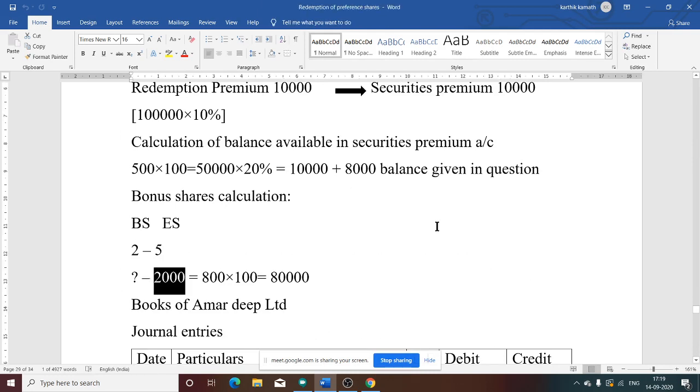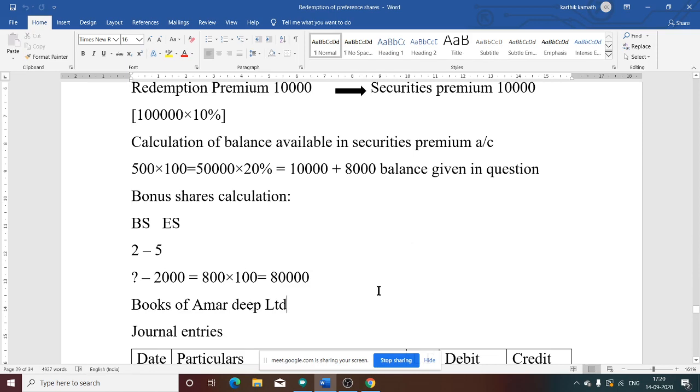For 5 shares, 2 bonus shares are given. For 2000 shares, how much? Cross multiplication: 2000 into 2 divided by 5 is 800. 800 into face value 100, so the total bonus shares amount to 80,000. So the bonus share total we got is 80,000.